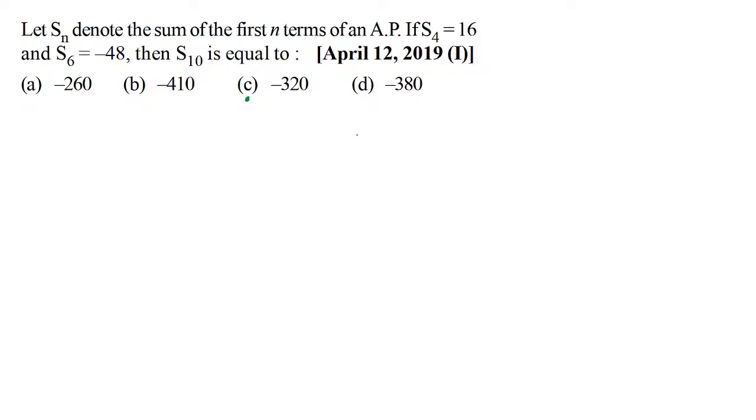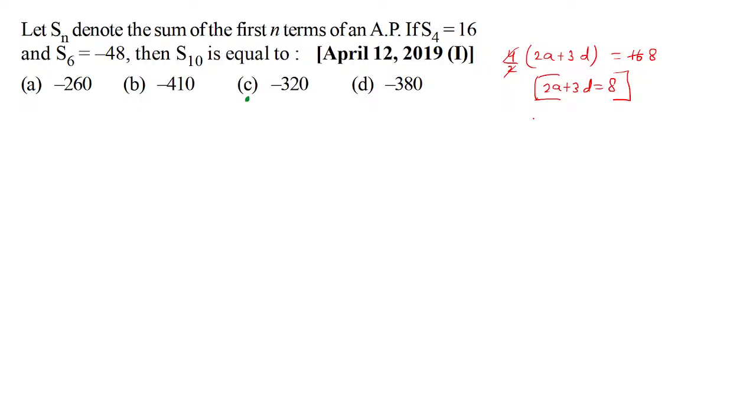Here we go. So yeah, sum of first four terms will be what? n by 2, 2a plus (n minus 1)d. So that is given to be 16, so this is 8. So you have 2a plus 3d equal to 8.